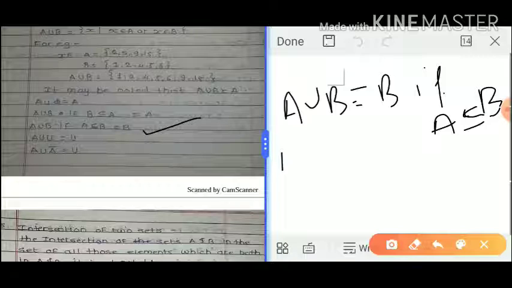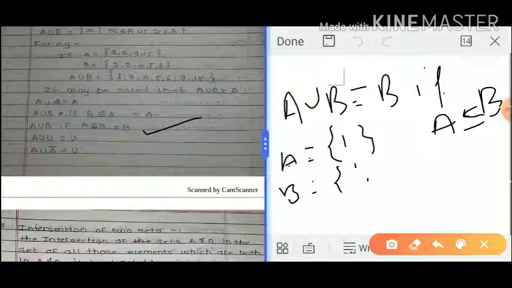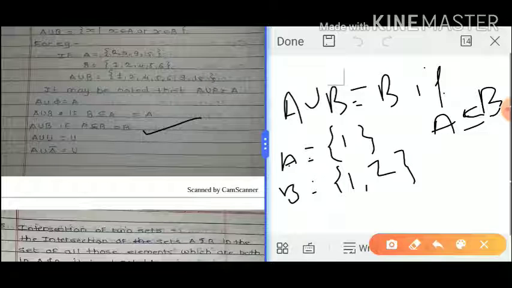Here, for example, A equals {1} and B equals {1, 2}.